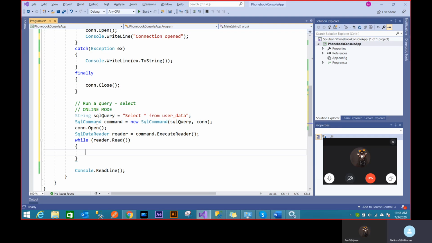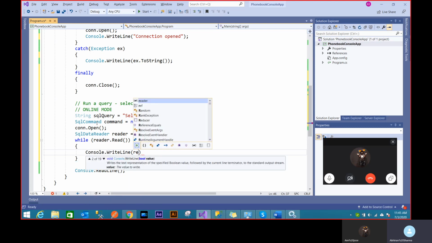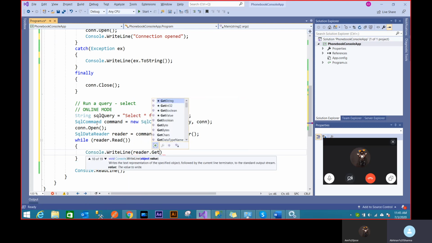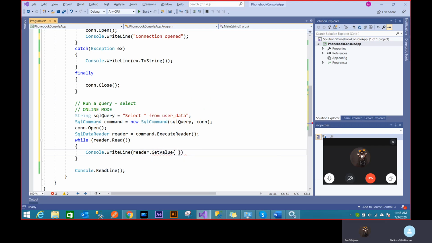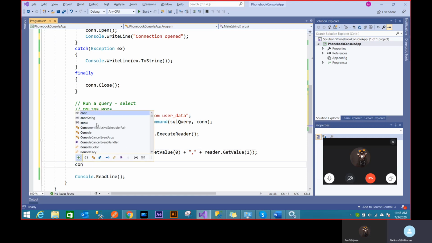Then every time a reader gives me some kind of output, I have to do a Console.WriteLine, reader dot GetValue, then I have to write 0. Then maybe I can just put a space for getting the first value, because it's star, so it's going to give me one by one all the values. So reader dot GetValue 1.